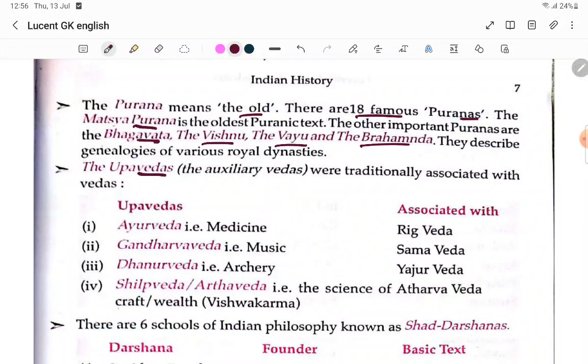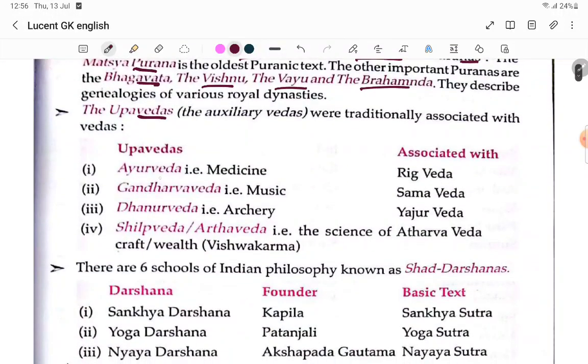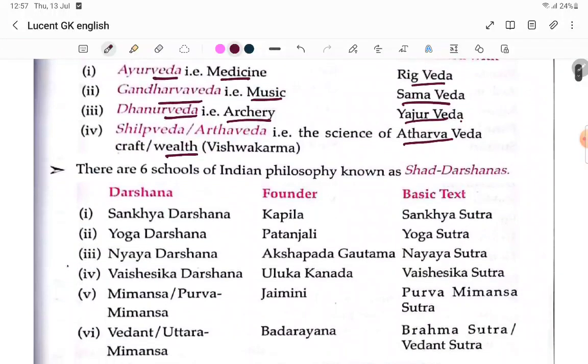Upavedas: auxiliary Vedas traditionally associated with the Vedas. Ayurveda, that is medicine, is associated with the Rig Veda. Samaveda: Gandharva Veda, that is music. Yajur Veda: Dhanur Veda, that is archery. Next, Atharva Veda: Shilpa Veda, the science of craft, associated with Vishwakarma.